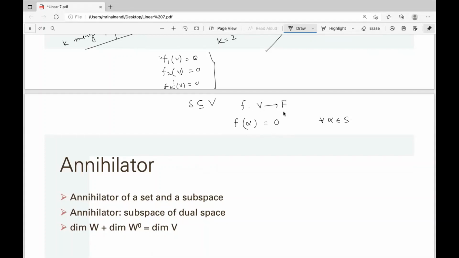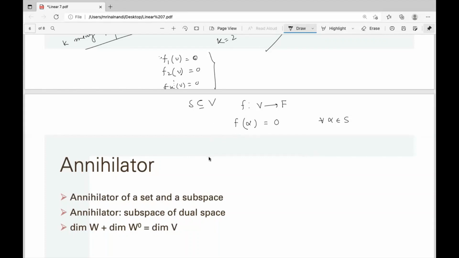So f is a linear functional on V, and S is fixed. S is a subset of V. Now, what is the condition for f? f alpha will be 0 for all alpha in S. Sometimes it's called f annihilates S. Now this 0 functional always annihilates S. So the collection of all such linear functionals is not empty, since 0 is always the 0 functional.